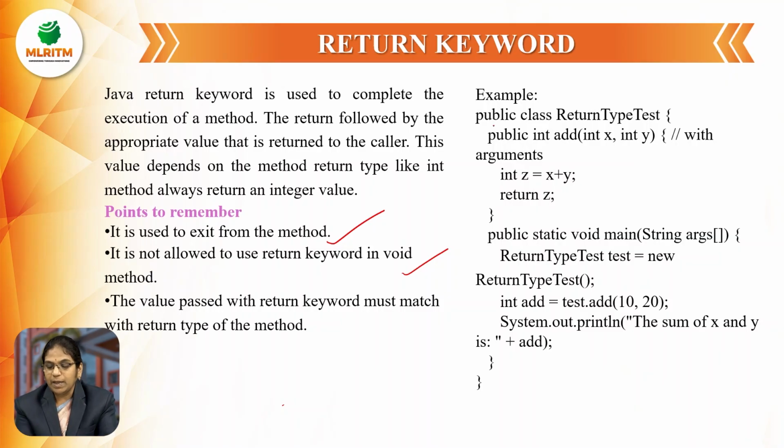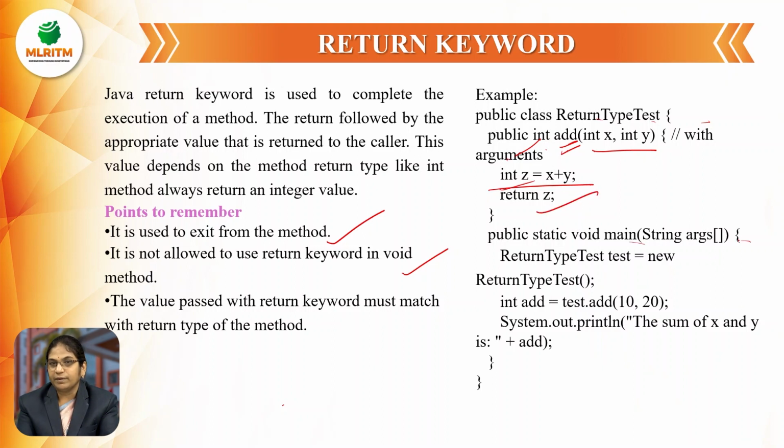For example, public class ReturnTypeTest. So here public int add, the name of the method is add, and this is the data type. And what are the arguments or the parameters we are giving? Int x and int y. And next I want to perform int z equal to x plus y, means the sum of x and y should be placed inside z, then return the z value.